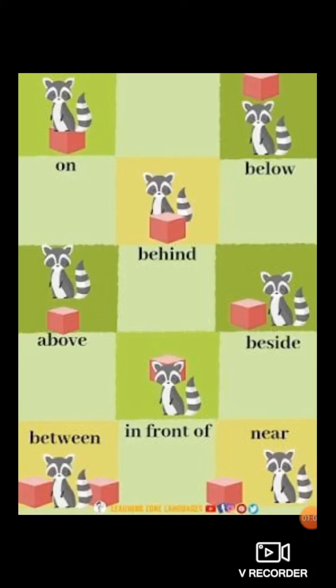Where is the cat? Sitting on the box. Understood the concept of preposition? I repeat once again. Preposition connects the noun to the rest of the sentence. It tells the position of another word. That's known as preposition. Now let's proceed towards the next one.